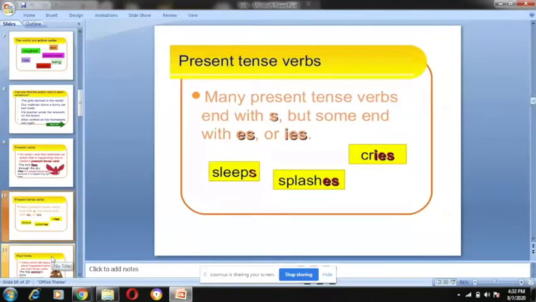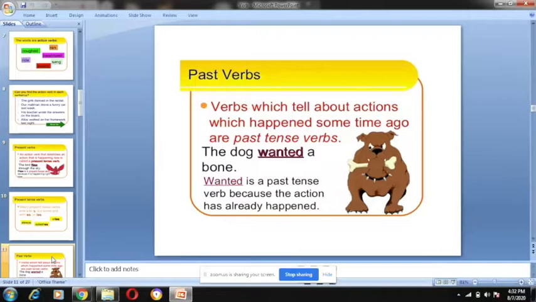Okay. Now past verb. A verb which tells about an action which happened some time ago is a past tense verb. By the word past you can understand that past is something which has already happened. Okay, the dog wanted a bone.